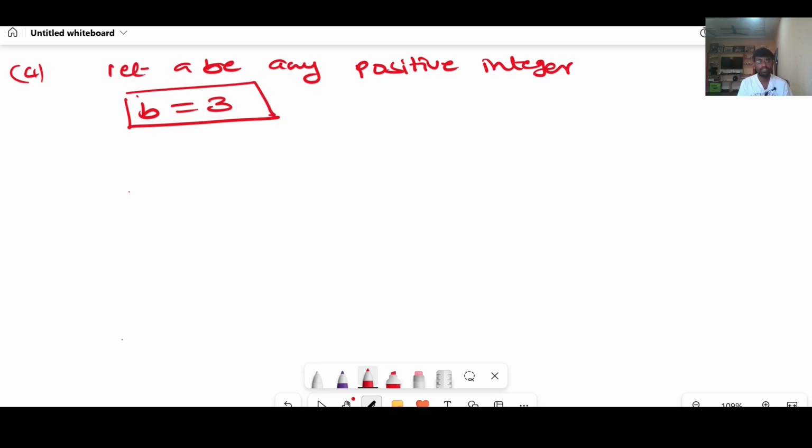Done. Look at here, let a be any positive integer, b equal to 3.